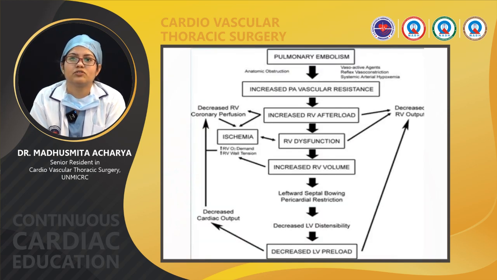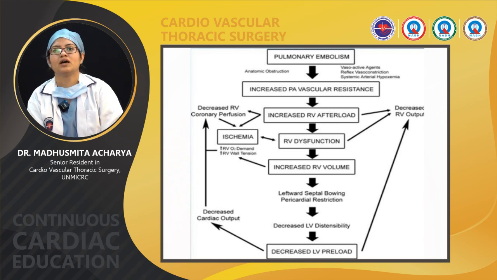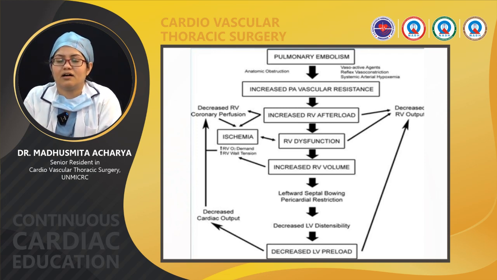Coming to pathophysiology, in pulmonary embolism, what exactly happens? Because of thrombus, because of anatomic occlusion, there will be increased pulmonary arterial vascular resistance, which leads to increased RV afterload. It will cause RV dysfunction and increased right ventricular volume, which leads to leftward septal bowing. The septum deviates towards the left side, and it will decrease LV distensibility, which will decrease the preload.